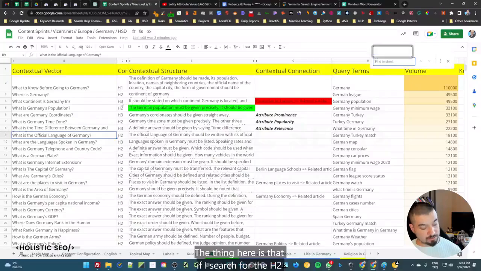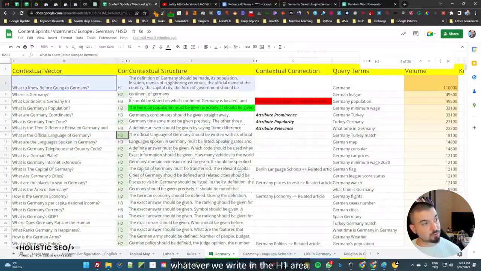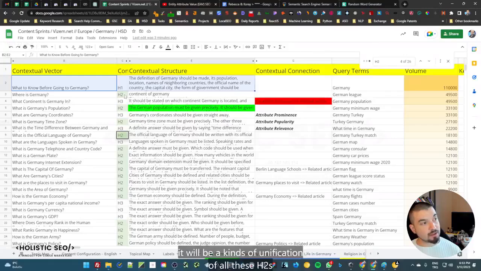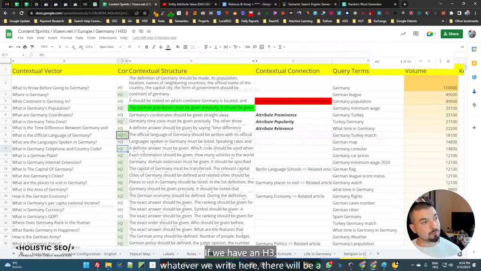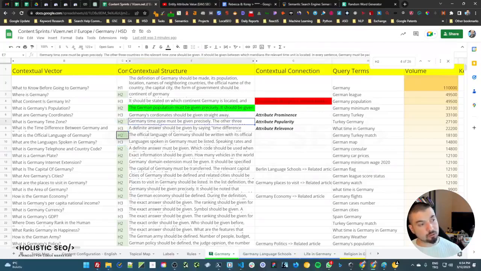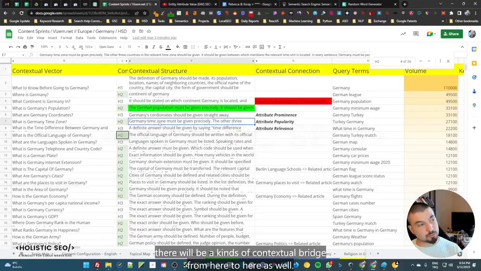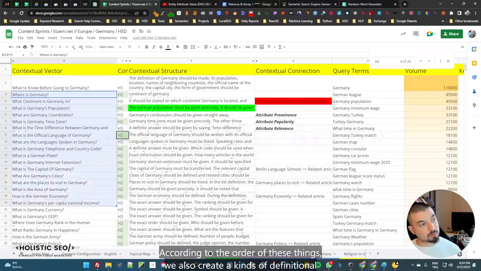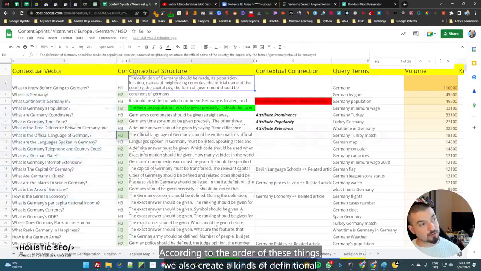The thing here is that if I search for the H2, whatever we write in the H1 area will be a kind of unification of all these H2s. If we have an H3, whatever we write here, there will be a kind of contextual bridge from here to here as well. According to the order of these things, we also create a kind of definitional or contextual opening.